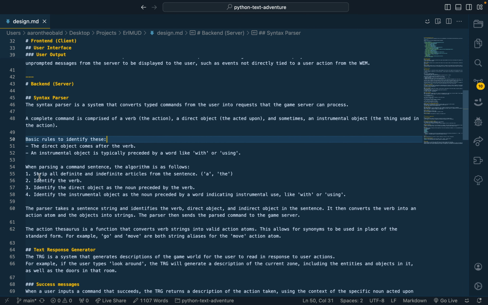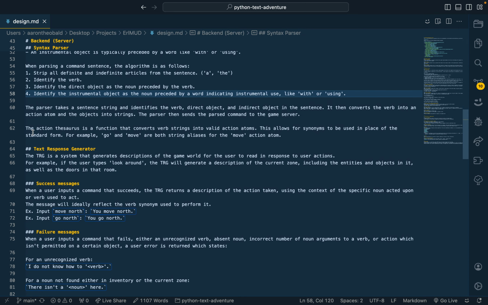So the four steps I came up with to parse a command sentence: strip all the articles, identify the verb, which should be the first word, identify the direct object, the noun that the verb comes right before, then identify the instrumental object as the noun that comes right after with or using. The reason I do this rather than just splitting it into different words is because what if you have an object whose name has spaces, like a smelly troll or a rusty sword? In that case, this still allows you to do things like that.